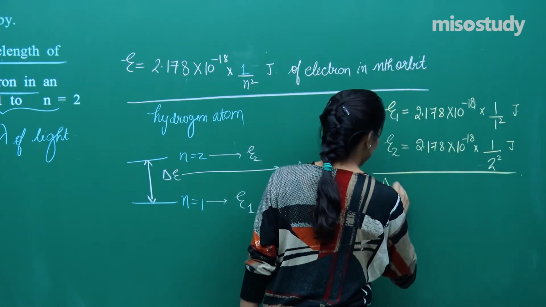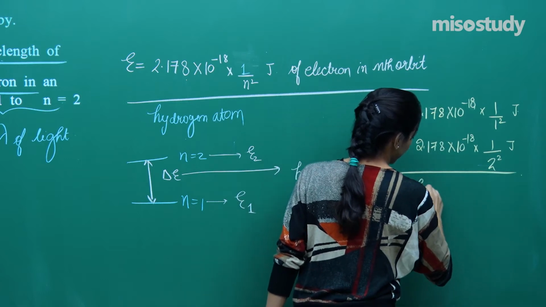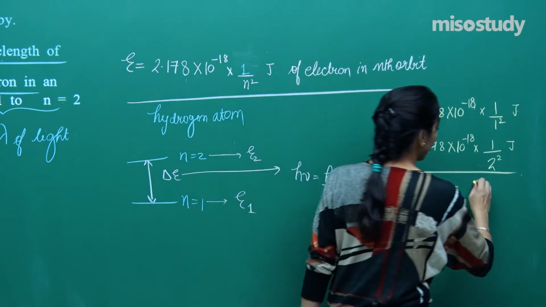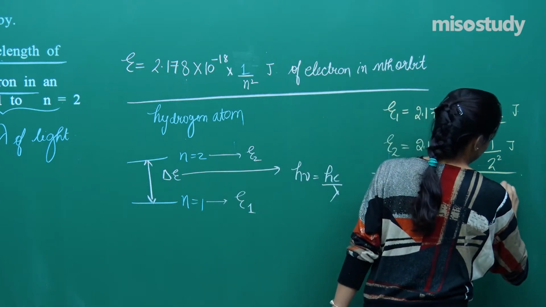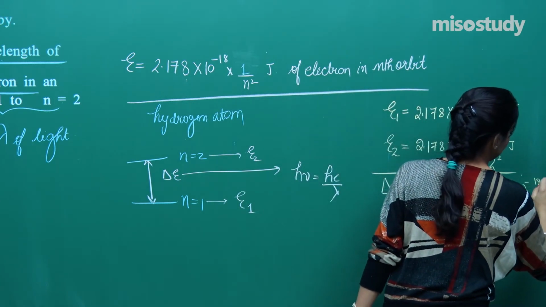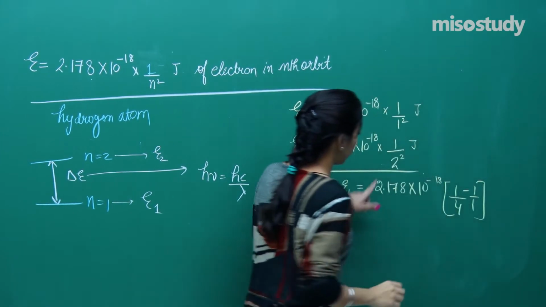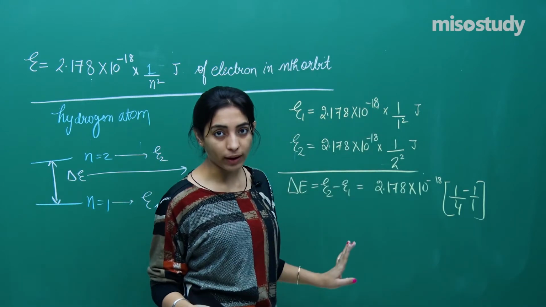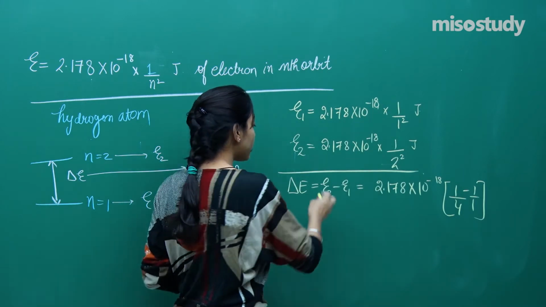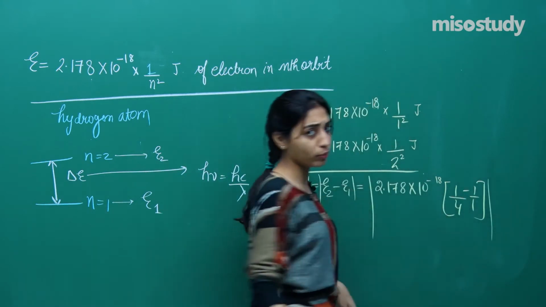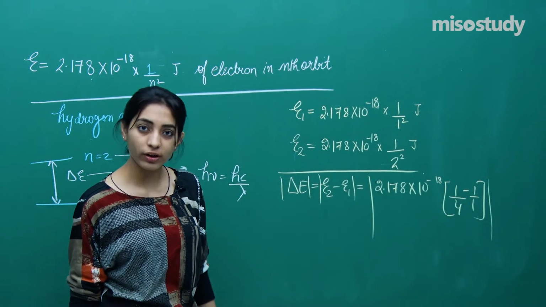So try to correlate with the difference in energy. So you will say, ma'am, delta E, which can be written as E2 minus E1, is equal to 2.178 into 10 raised to the power minus 18, 1 by 4 minus 1 by 1. So this is 1 by 4 minus 1 by 1, fine. Or guys, I am just asking you to take the magnitude. So you can also do E1 minus E2 or E2 minus E1, but you need to take the magnitude, okay.